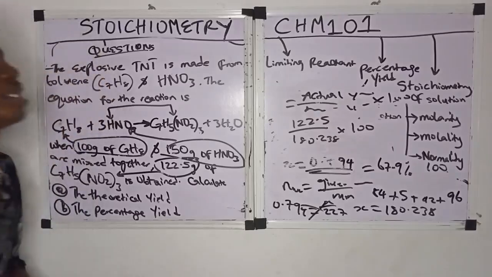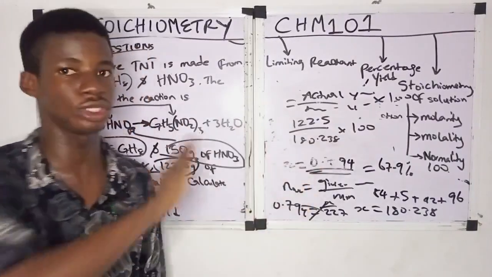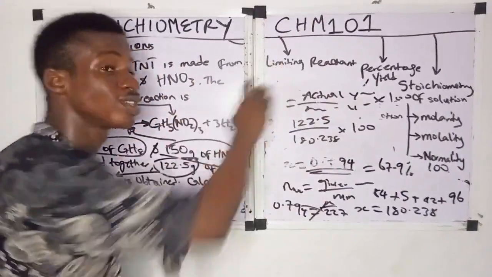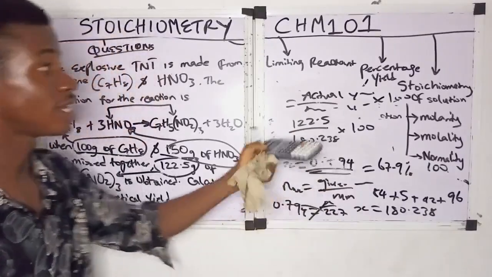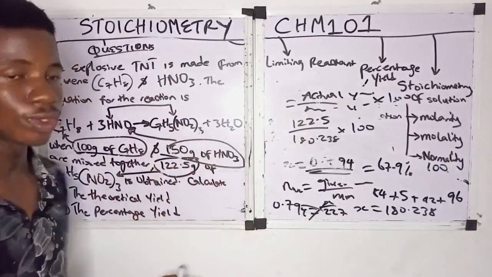So that is just it. This is how you can solve percentage yield. It's very easy. Know the actual yield and the theoretical yield, divide them, times 100. Any question that comes out from limited reagents or limited reactant, you can just know, it's very easy.